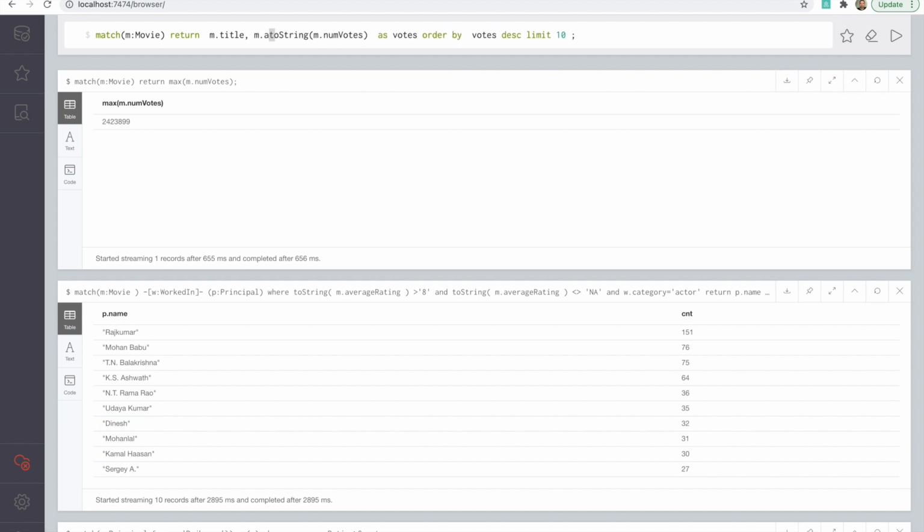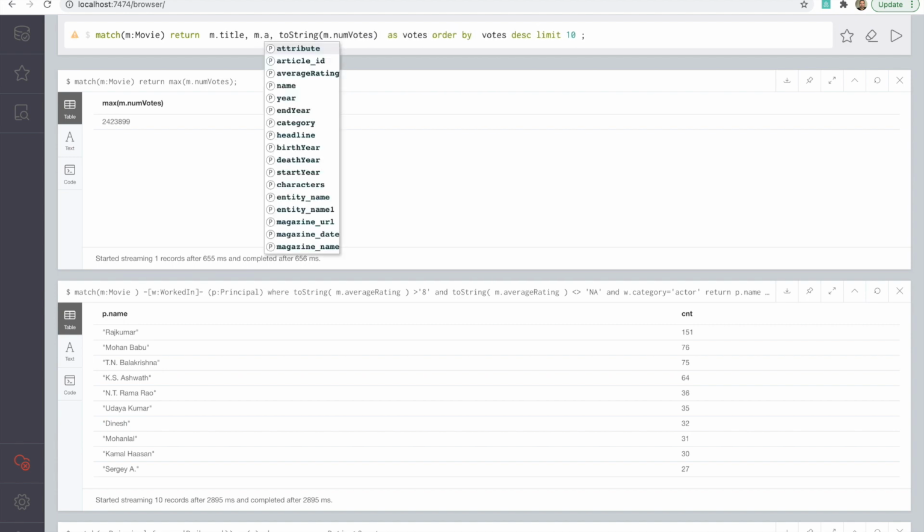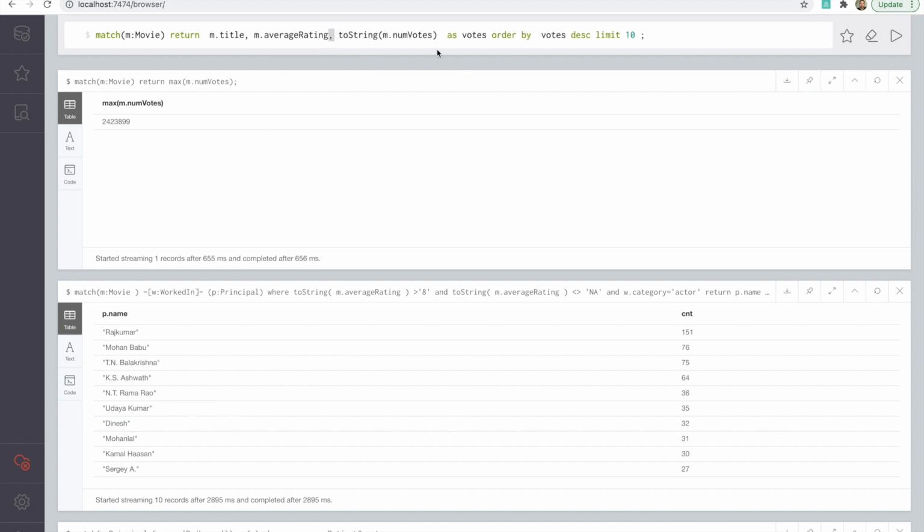And there is one more thing we want to do, and that is to exclude all those movies which have rating as NA, which don't have a number of votes.